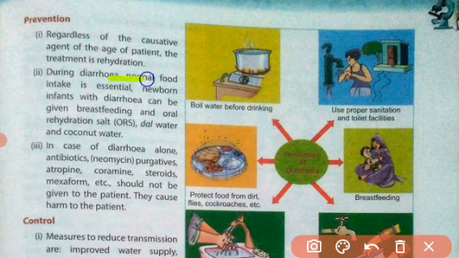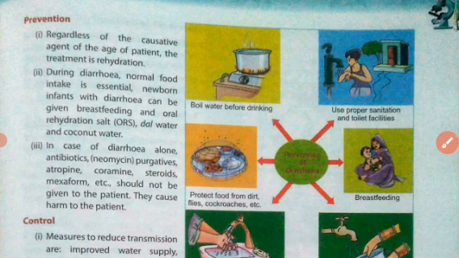During diarrhea, normal food intake is essential. A healthy diet is very essential, and in the case of small children, breastfeeding is very important, and oral rehydration, ORS, is important. Dal water and coconut water should be given to the patient for rehydration. In case of diarrhea alone, antibiotics and purgatives should not be given. It can harm the patient.